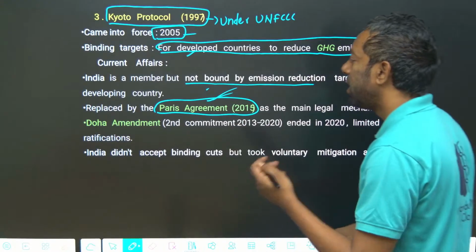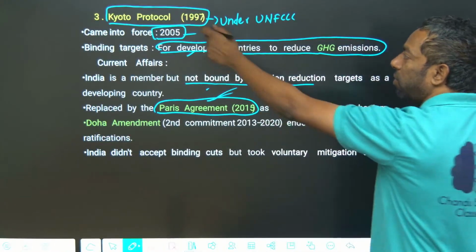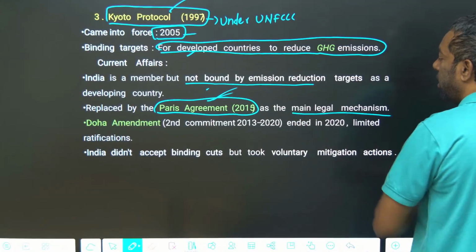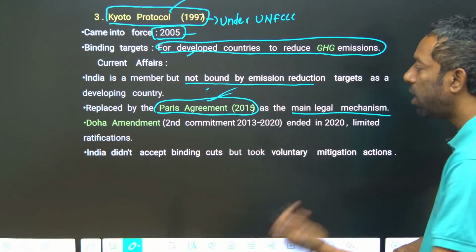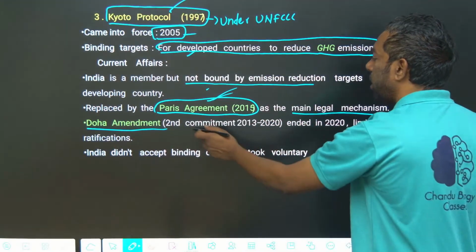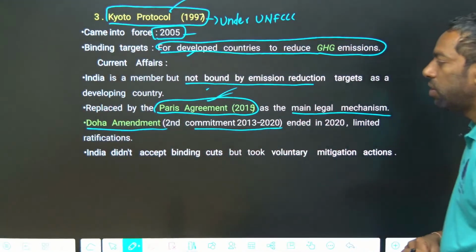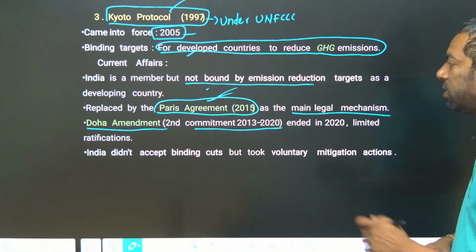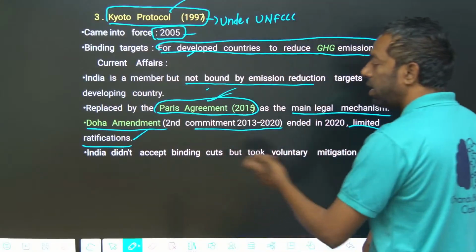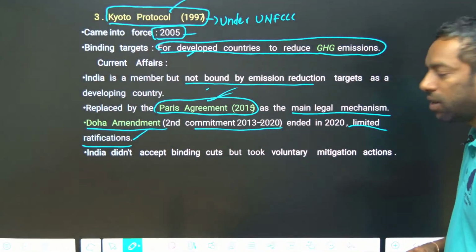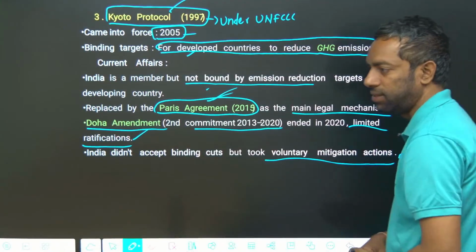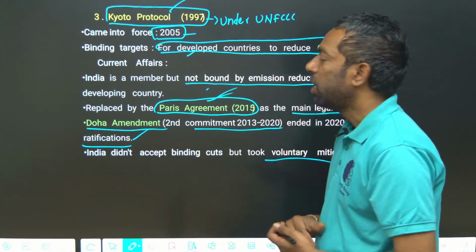The Kyoto Protocol is replaced by the Paris Agreement as a legal mechanism. The Doha Amendment was also there in the Conference of Parties, with commitments for 2013 to 2020. It had limited ratification. India did not accept the binding cuts of emissions, but voluntarily they can take actions. This is about the Kyoto Protocol.